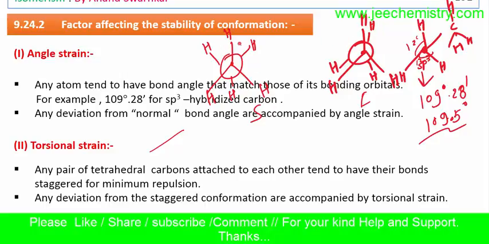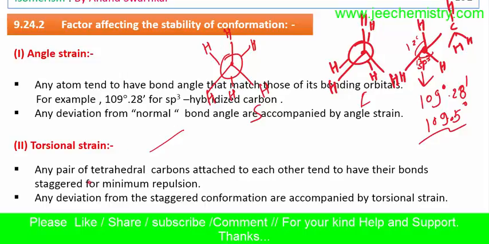But in the staggered conformation, the CH bonds are at some degree of difference. The angle is 60 degrees, meaning there is a distance between these two atoms, so that's why repulsion is minimum. If repulsion is minimum, then stability is higher. Repulsion minimum, less energy, more stable. So stability increases in the staggered conformation compared to the eclipsed conformation.